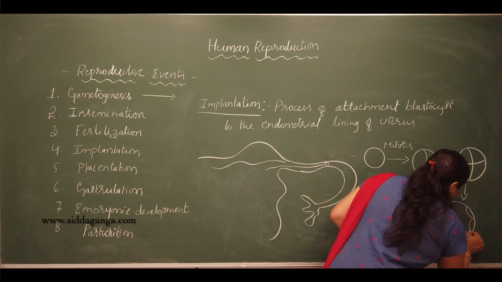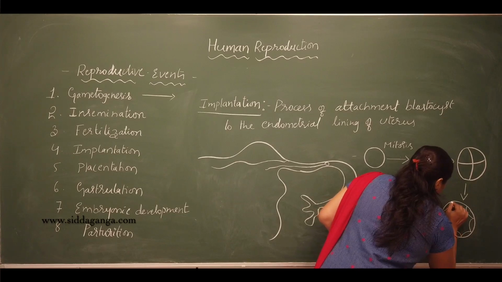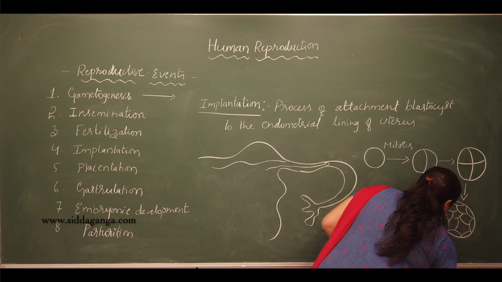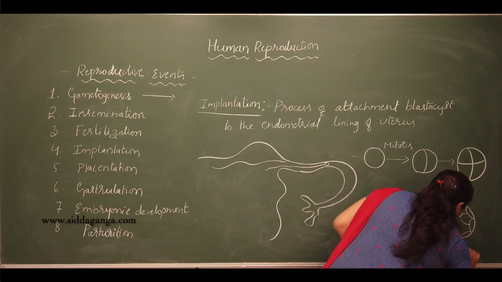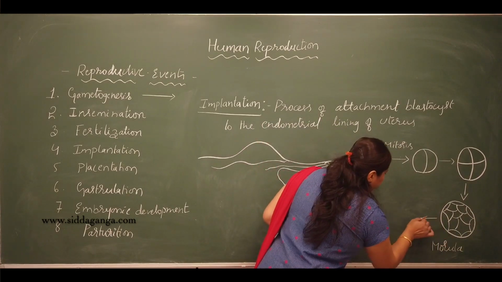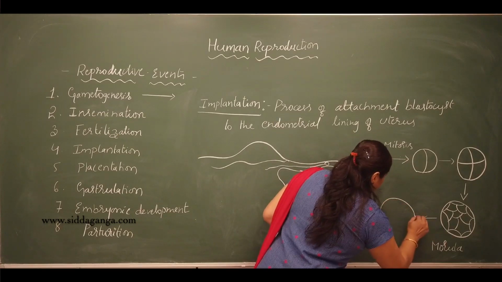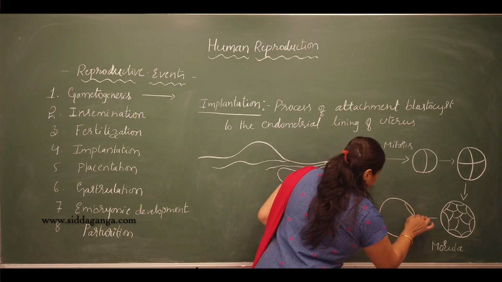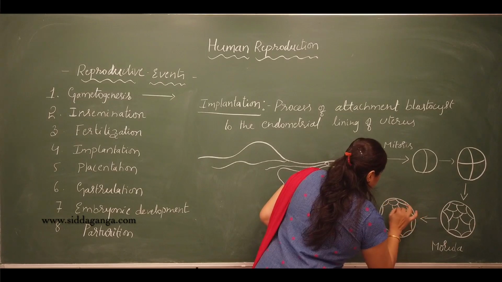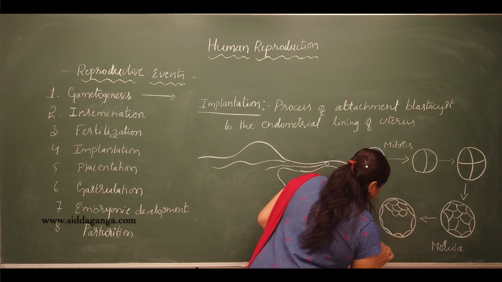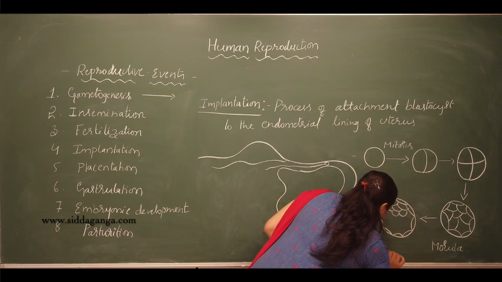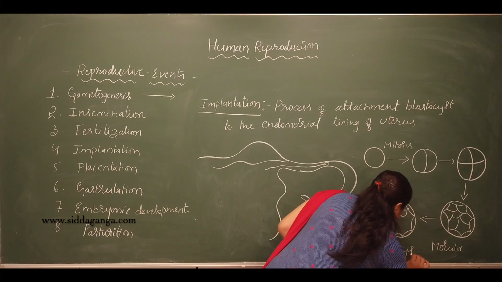It results in a solid mass of cells that is called as morula. Morula is a 16-celled stage. Then the morula will develop into blastula. In mammals, the blastula is called as blastocyst.